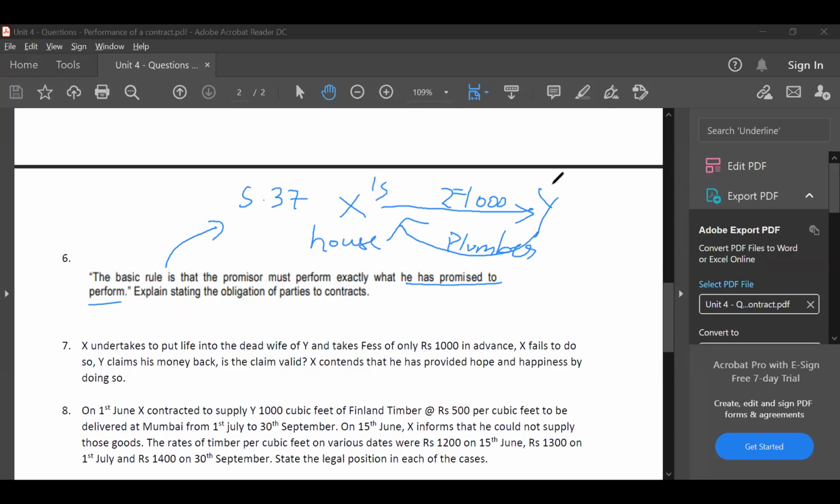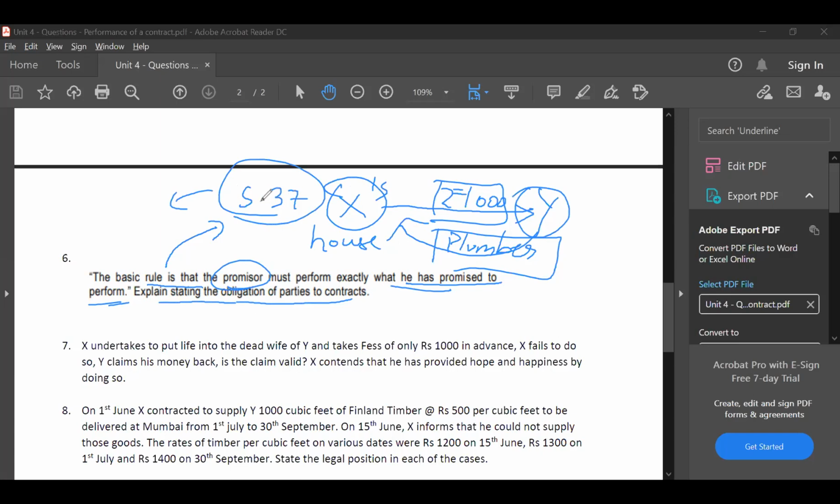Now, X promises to pay 1000, Y promises to come to X's house and do the plumber work. Both have promised each other, and they have to perform their promise. So the basic rule is that the promisor must perform exactly what he has promised to perform. Explain stating the obligation of parties to contract. So both the parties have to perform whatever they have promised. This is given in section 37 of the Indian Contract Act.